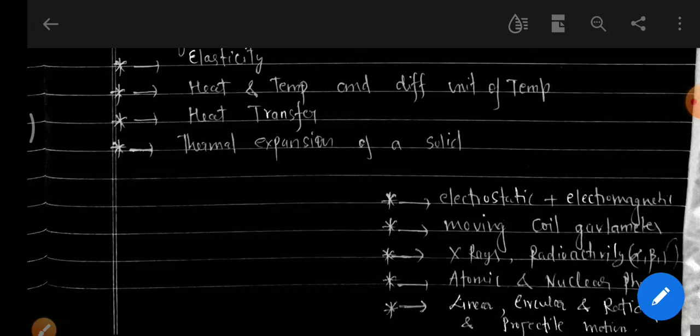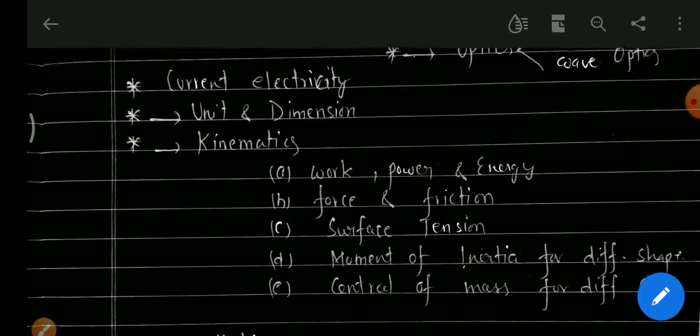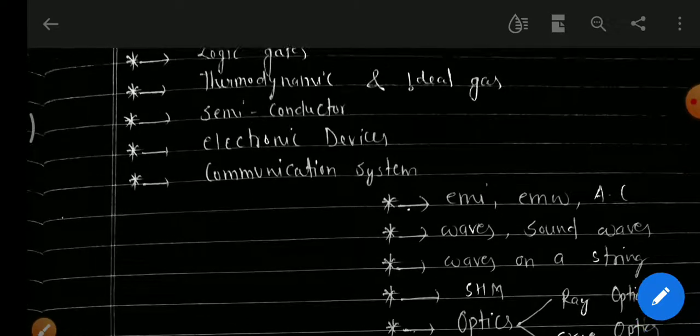The last three chapters belong to modern physics. In modern physics we particularly study X-rays and radioactivity. In radioactivity we will study alpha emission, beta emission, and gamma emission from the radioactive substance. The next chapter is atomic and nuclear physics, and the last chapter is linear motion, circular motion, rotational motion, and projection, which I have already discussed in the earlier chapters. So these are the physics syllabus for the Air Force.